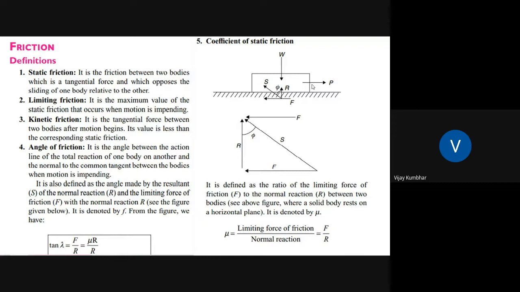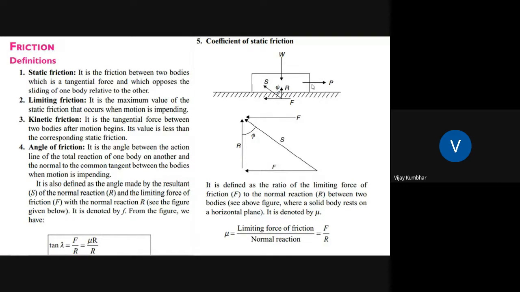Then limiting friction is nothing but the maximum value of static friction that occurs when motion is impending. Again, kinetic friction is the tangential force between two bodies after motion begins, and this value is always less than the corresponding static friction. And angle of friction is the angle between the line of action of the total reaction of one body on another and the normal to the common tangent between the bodies when motion is impending. That is tan alpha equals F divided by R equals mu R divided by R. Basically, this principle of friction can be used in brakes as well as screw jacks as well as